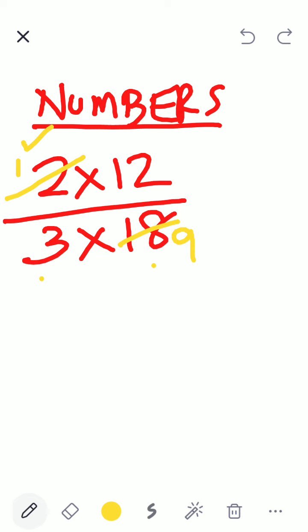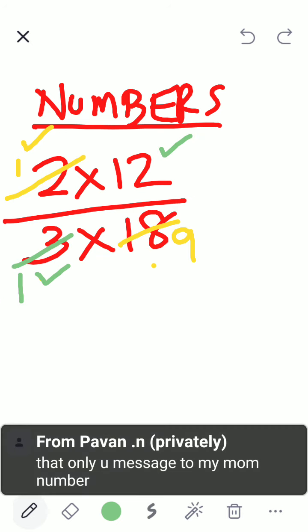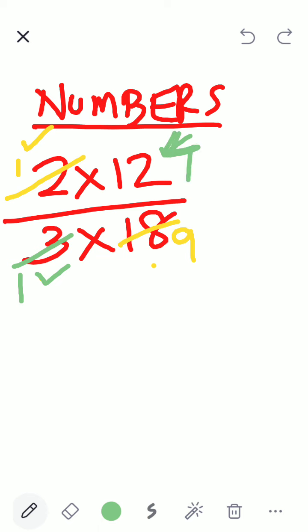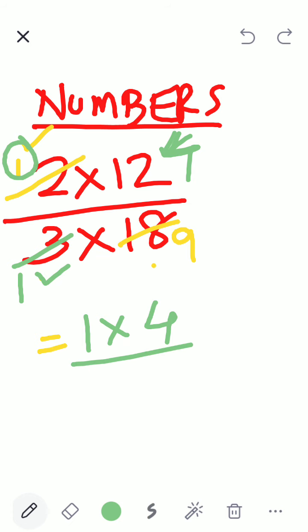Then I will see what is remaining. I have 3 down. So I have 3 here and I have 12 here. Wonderful. 12 comes in the 3 table also. 3 ones are 3, 3 fours are 12. So what is remaining? What is my answer? I get equal to 1 into 4. Why 1? Because 1 is there here. 2 ones are 2. 1 into 4 plus 1 into 9. Whenever it is 1 into any number, I don't write 1. It is understood. So my answer is 4 by 9. Finished.